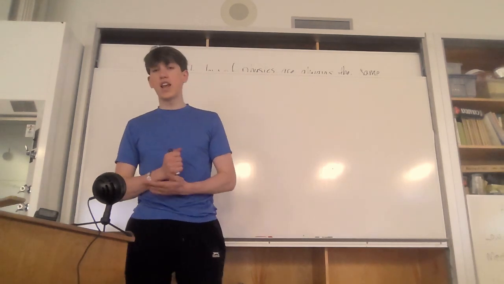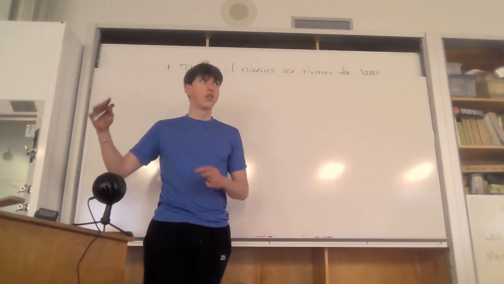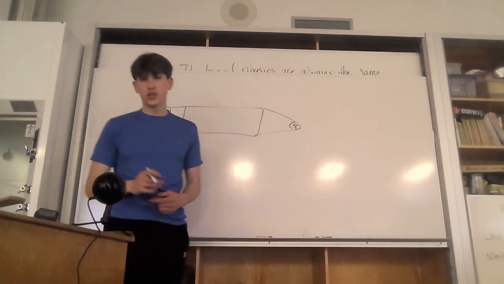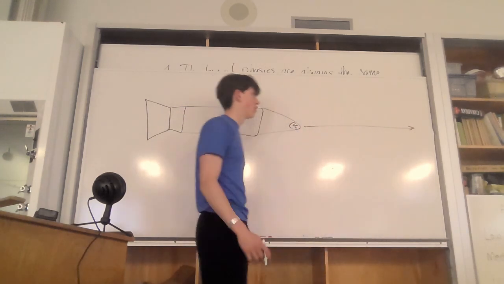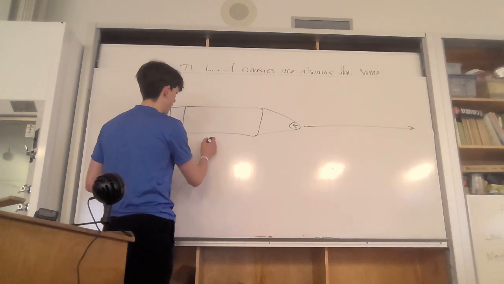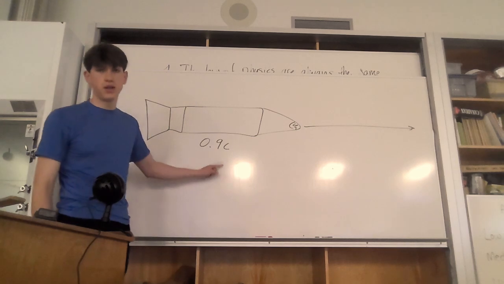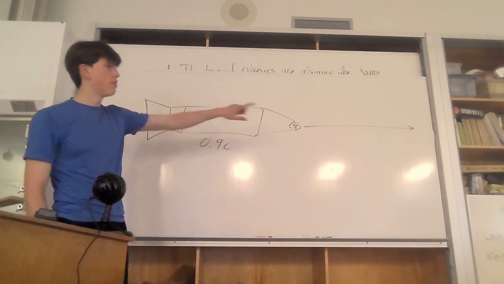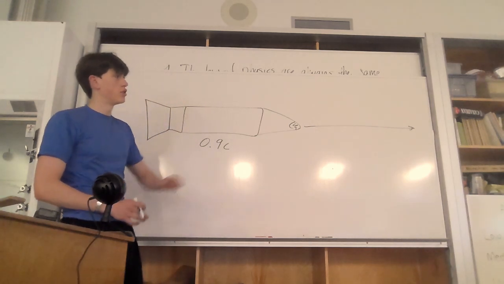But you see, since light has no medium, light's just moving. There's nothing going against it. We would think that our spaceship emitting light out the front, let's say the spaceship is moving at 90% the speed of light. So 0.9 times the speed of light, 0.9 c. Let's say the spaceship is moving at 0.9 c, and it emits a beam of light. What do you think the speed of light would be?